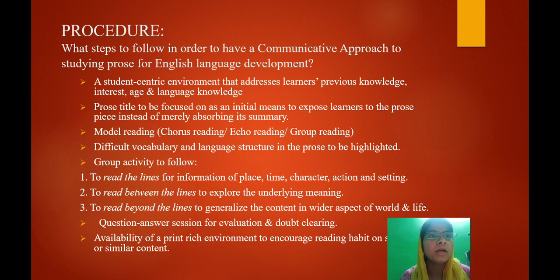This will be a skill oriented beginning, as opposed to a content oriented beginning, because in content orientation the focus is entirely on the content area, on whether the student has understood or not, and the end objective is whether the student is able to answer questions on it. That should not be our objective. That should not be a part of the procedure.